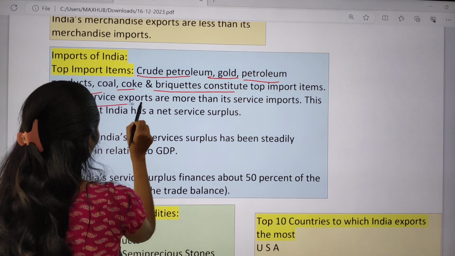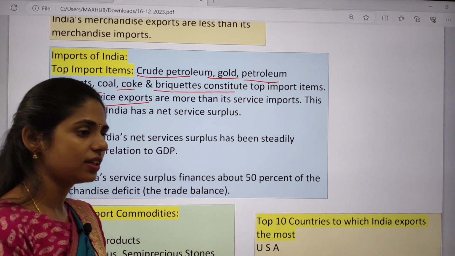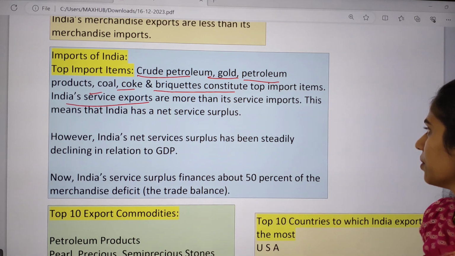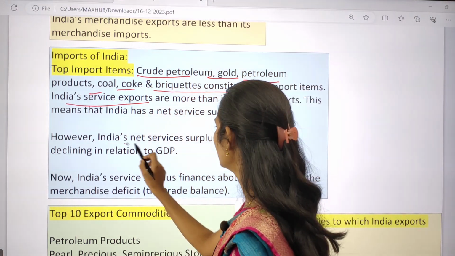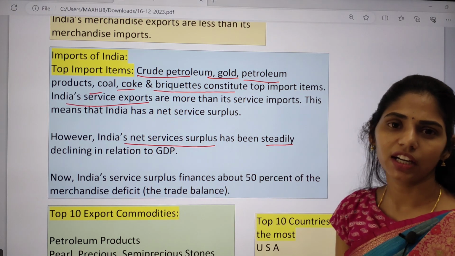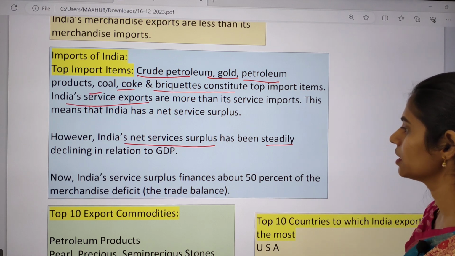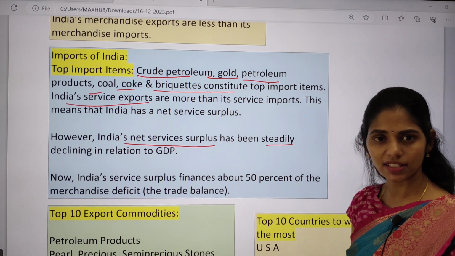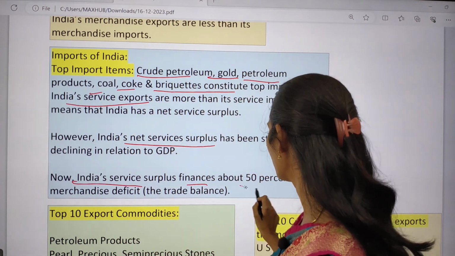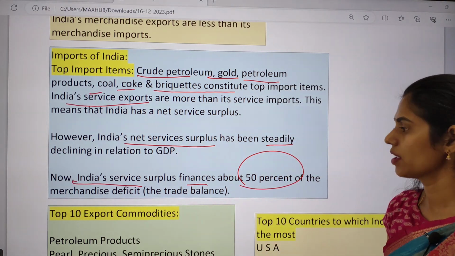India's service exports are more than the service imports. So India is doing good in services, and there we have a trade surplus in services. India's net service surplus has been steadily declining. If you relate it with GDP, the contribution given by the service sector is declining. And India's service surplus finances about 50% of the merchandise deficit.